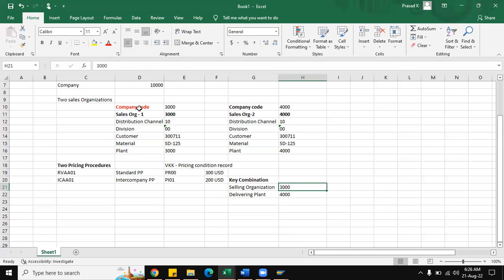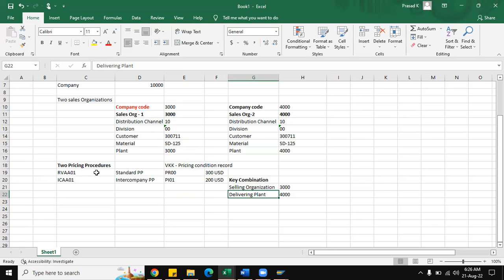Instead of the normal sales process, where we use the same sales organization, same company codes and delivering plant, with no requirement of maintaining the plant, in the intercompany pricing condition record maintenance the system automatically proposes the key combination as selling organization and delivering plant. Here we have to choose the exact values so that the system will not throw any kind of error. So this we must remember.